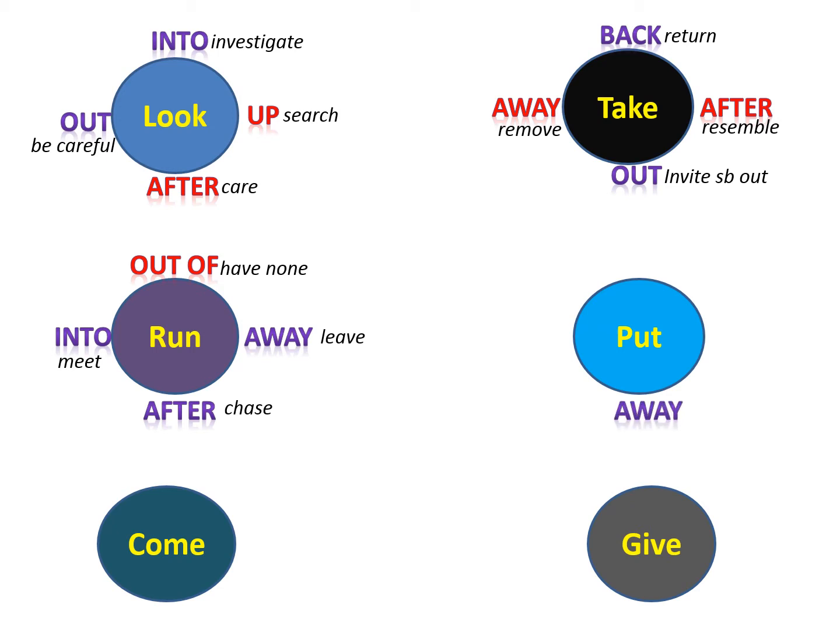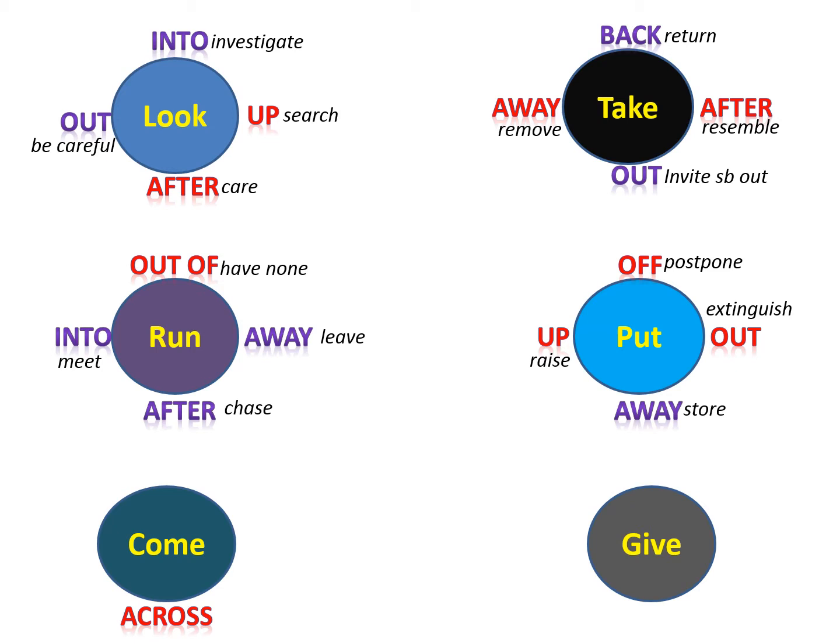Now put away. When you put something away, you store it. For example, you tell your child, put away your toys now and come for lunch or dinner. Put out. Put something out is you extinguish it. You can put out a fire, you can put out a cigarette. Put up. When you put something up, you raise it or you build it. For example, you can put up your hand, you can put up a tent. Put off. Now, when you put something off, you postpone it or you delay it or you schedule it. For example, you can put off a meeting.